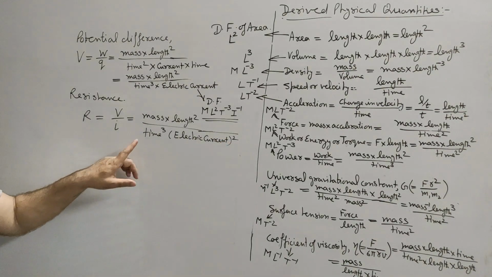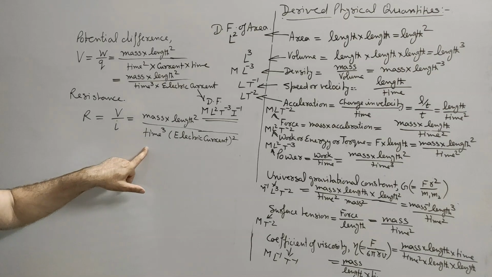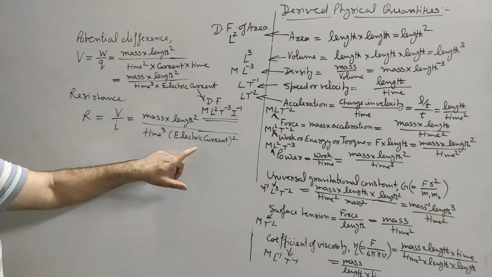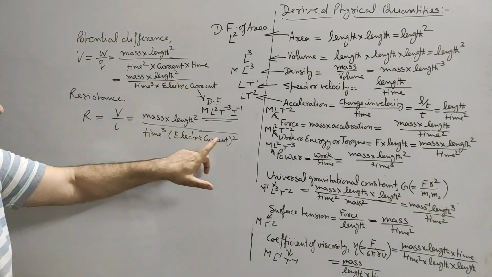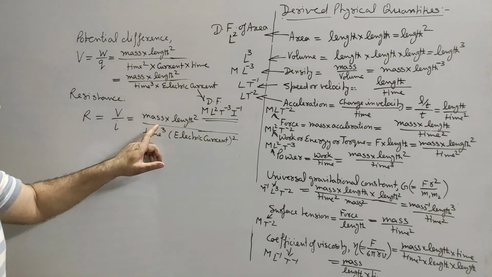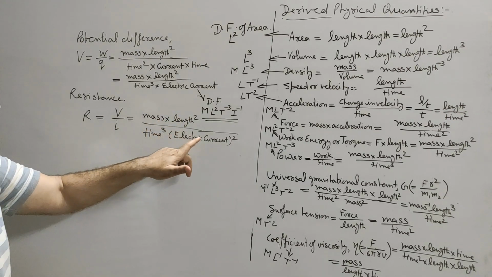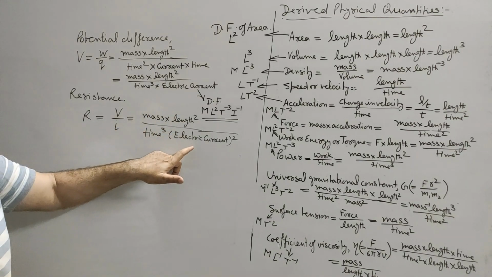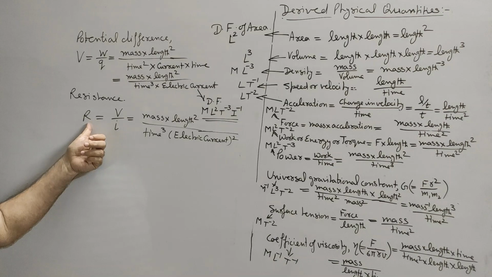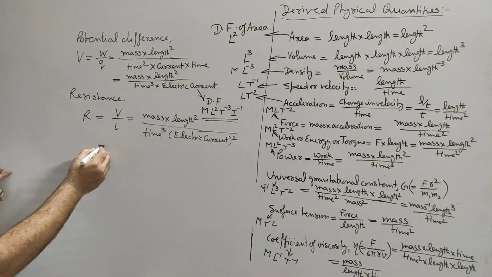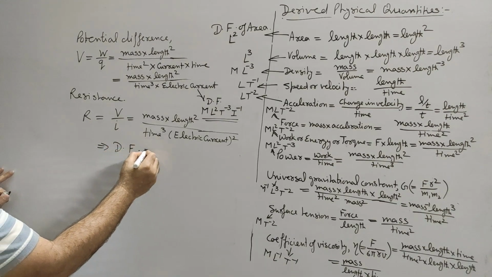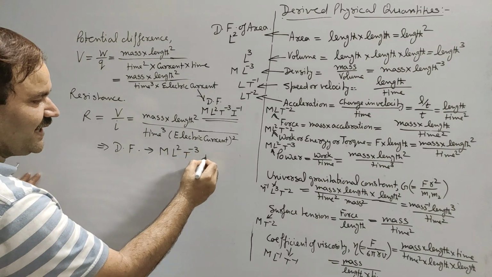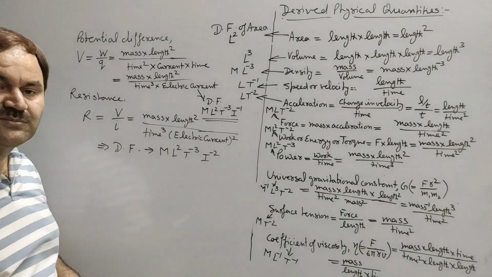And this shows that dimensions of resistance in mass, length, time and electric current are 1, 2, -3 and -2, because we have raised powers 1, 2, -3 and -2 on mass, length, time and electric current in order to obtain resistance. This implies dimensional formula of resistance is ML2T -3 and I -2.